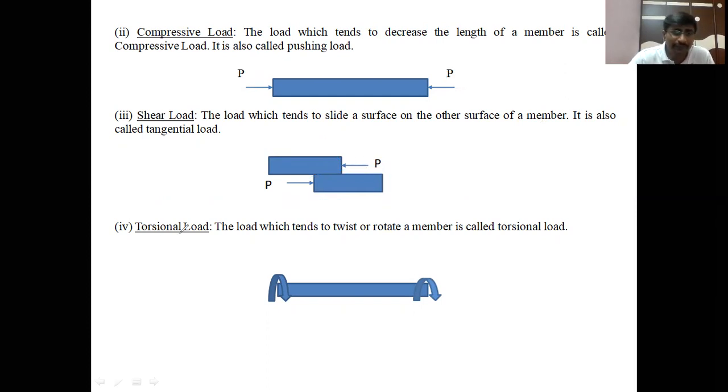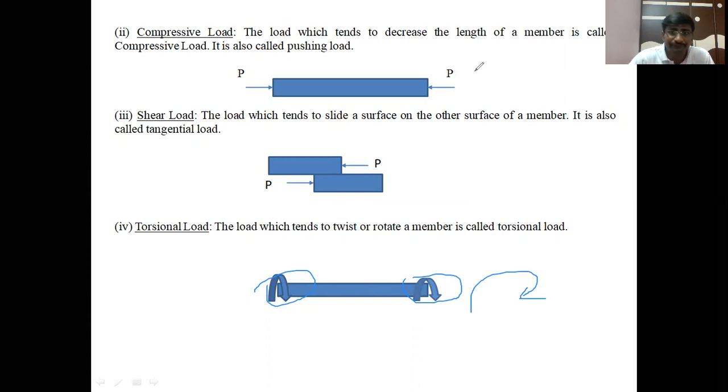Coming to the next type of load, torsional load. Torsional load is the load which tends to twist a member or rotate a member about its axis. It's called the torsional load. This diagram shows the load acting on the left hand of the member in anti-clockwise direction, and on the right hand of the member in clockwise direction. Due to these two loads acting in opposite directions on the two ends of the bar, the member is trying to rotate in clockwise direction from the right hand side.